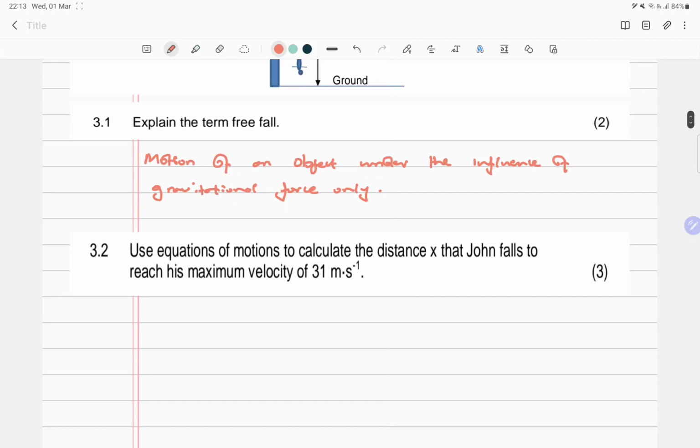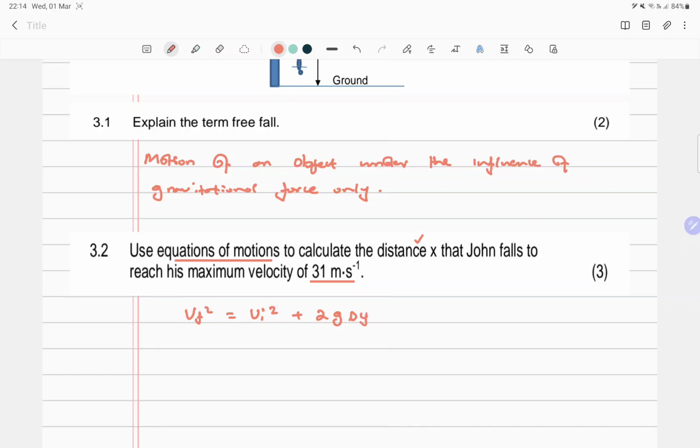Next question: use equations of motion to calculate the distance x that John falls to reach his maximum velocity of 31 meters per second. This is easy because we're looking for the displacement, so the formula becomes nice: the final velocity squared equals initial velocity squared plus 2g delta y.